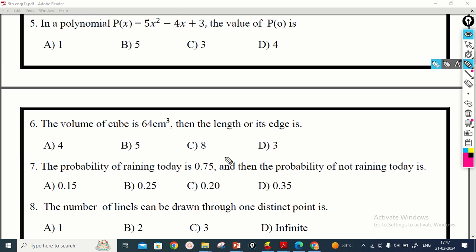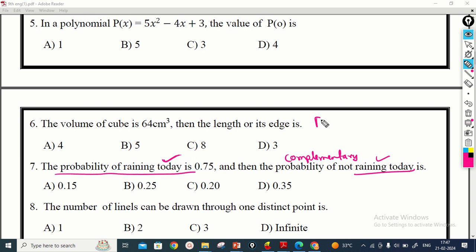Then we move on to the next question. The probability of raining today is 0.75, and then the probability of not raining today is asked. These are complementary events. Complementary events means if one is possible, the other is not possible.